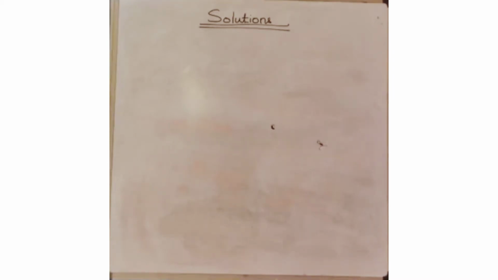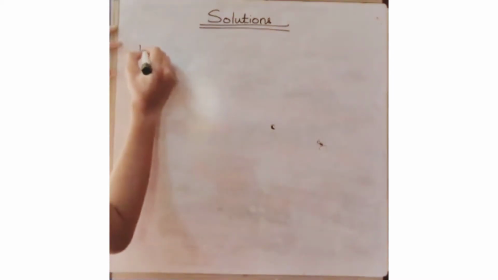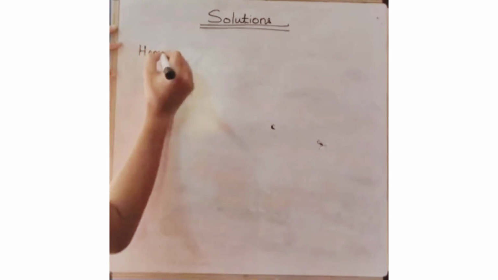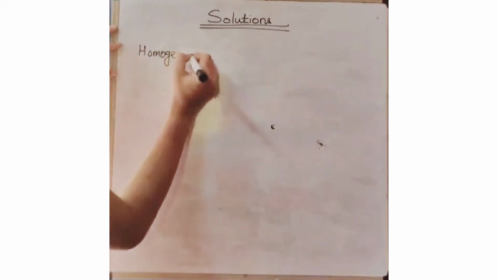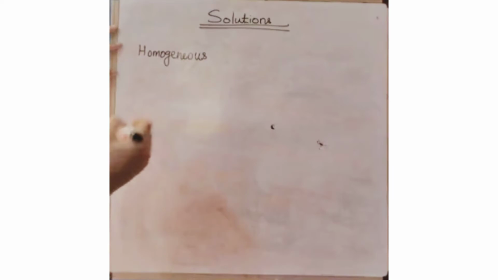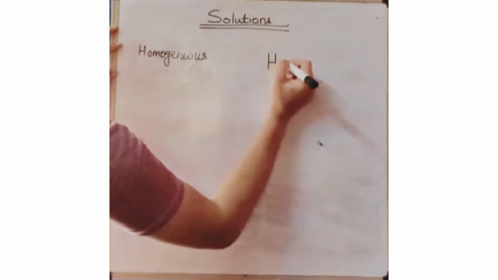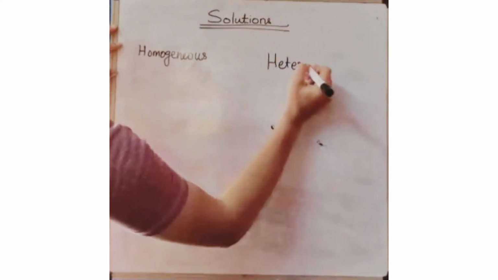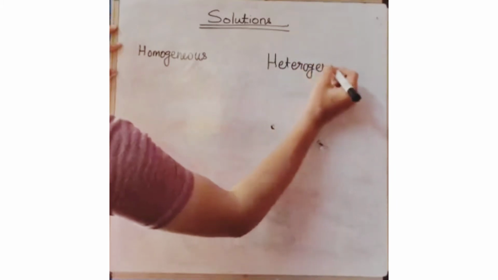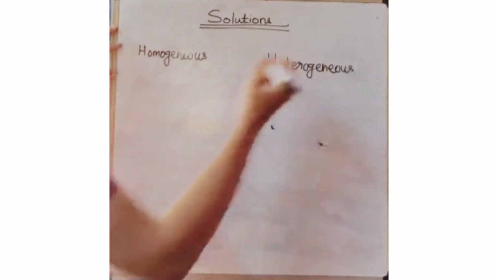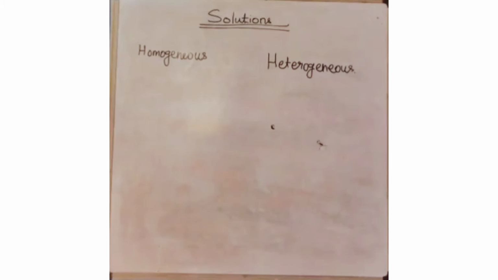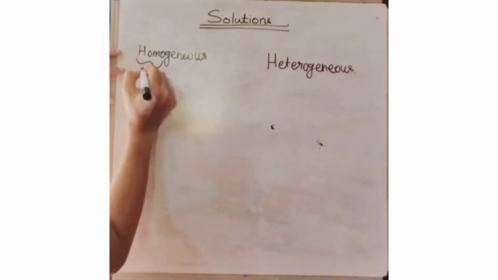So there are two terms. First is homogeneous and second is heterogeneous. Okay. So what is homogeneous and heterogeneous? Homo means same.